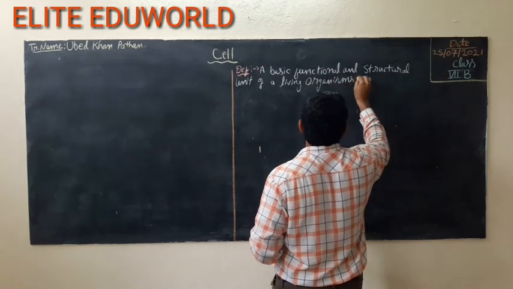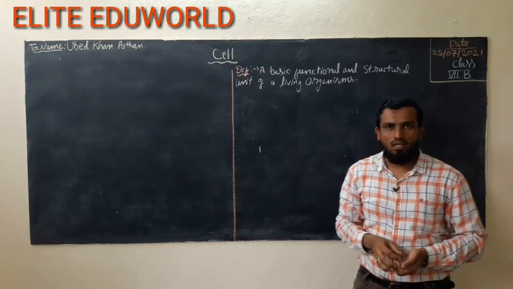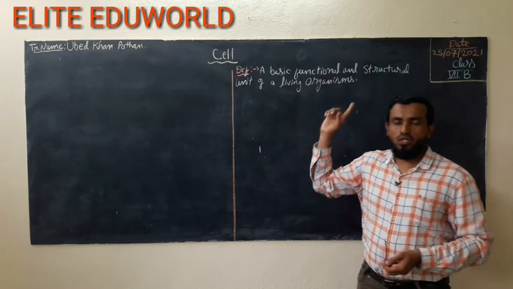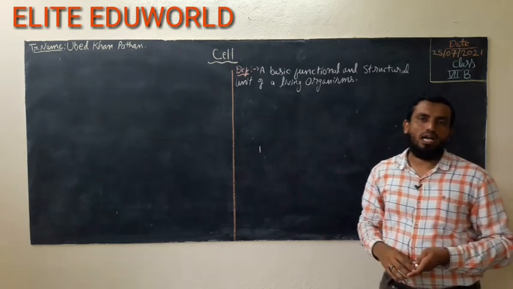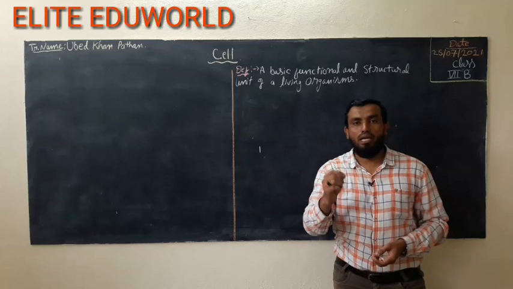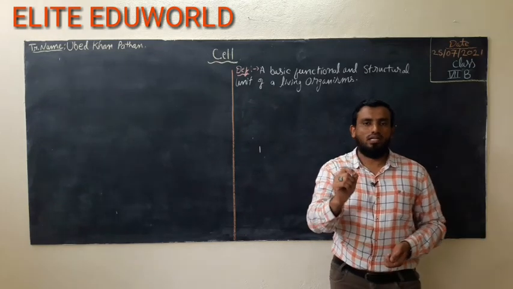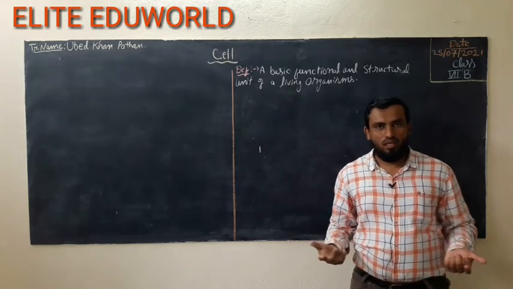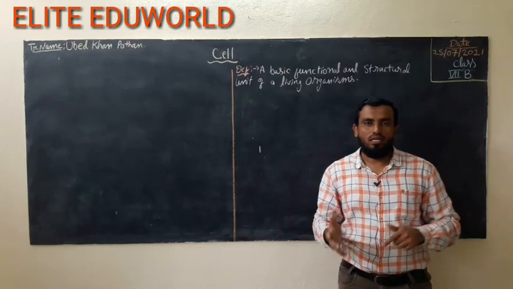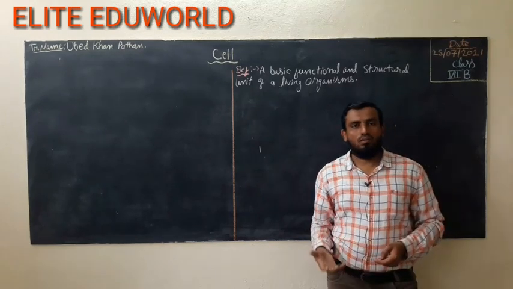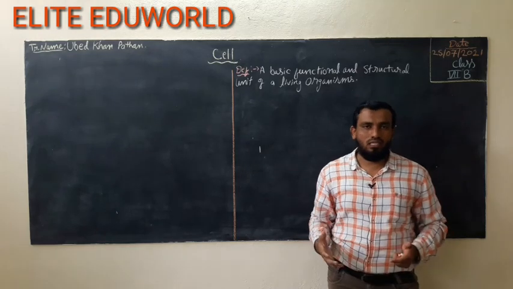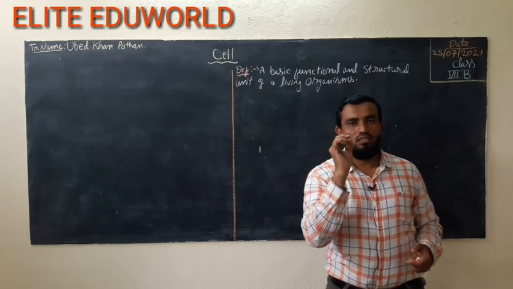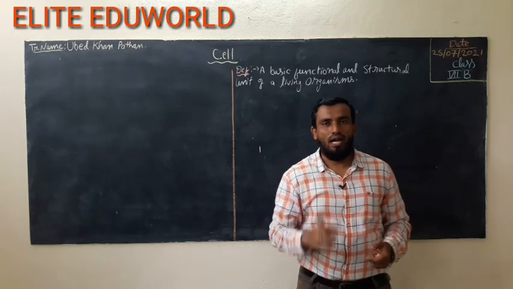Okay, so this is the definition of the cell. It is a basic structural and functional unit of all living organisms. All living organisms are made of cells, and the cell is the smallest unit in our body or in any living organism, whether it is a plant, an animal, or a microorganism. Whatever living organisms are found around us, they are all made of cells. This is the smallest unit of a living organism.